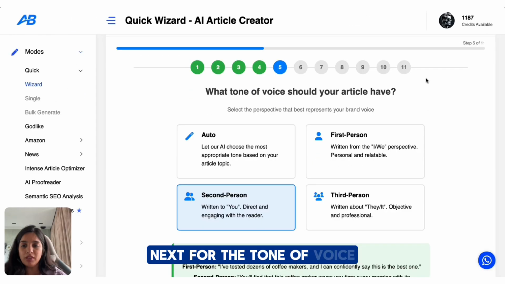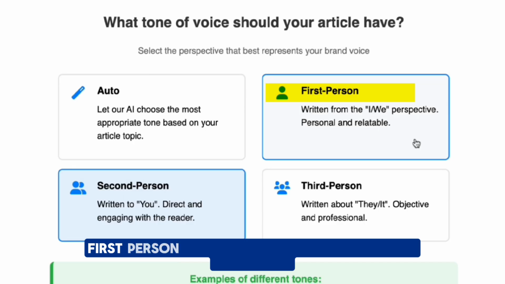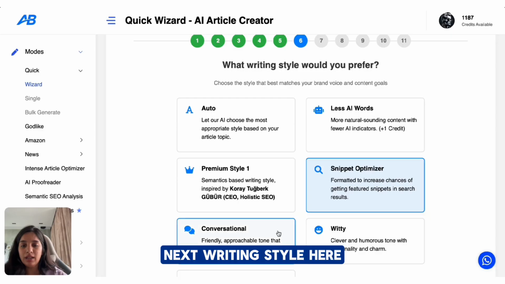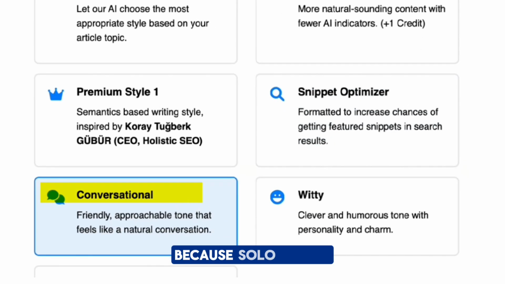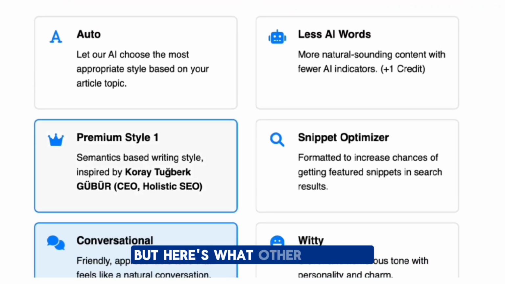Next, for the tone of voice, I'm going to go with second person so the article feels like it's giving direct tips to the traveler. First person is writing your own personal experience, and third person is more neutral and formal. Next, writing style. Here I'm going to go with conversational because solo travel content should feel approachable and easy to follow. But here's what other styles do.